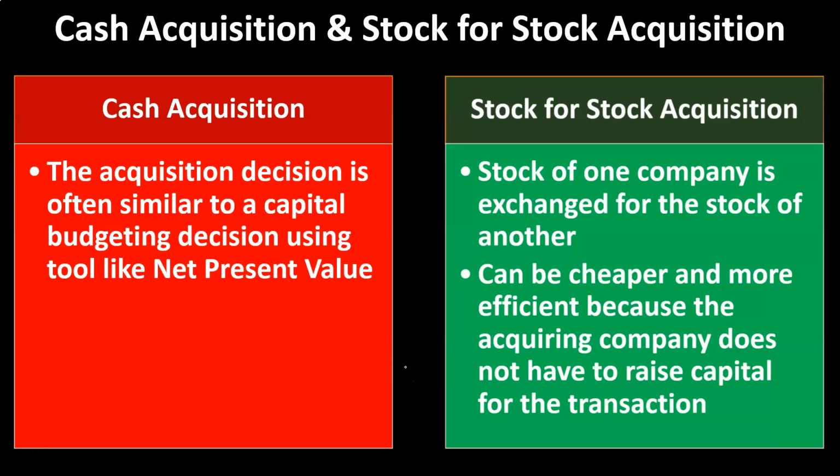So in this situation, we're still thinking about an acquisition within the merger process, one company being a dominant company that is going to be consuming the other company, but instead of paying with cash, they pay with the value of their stock. The shareholders of the company to be acquired would give up their stock to the acquiring company, and in exchange the acquiring company gives them, instead of cash, value in their company with stock. The acquiring company might issue more stock in order for that to take place.